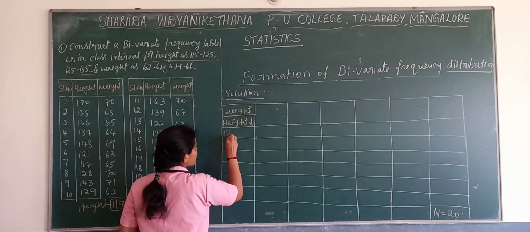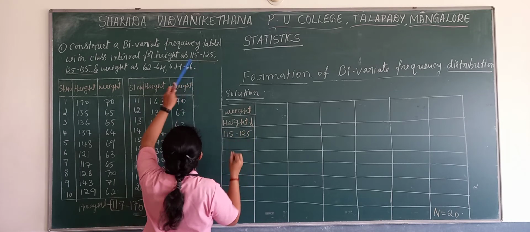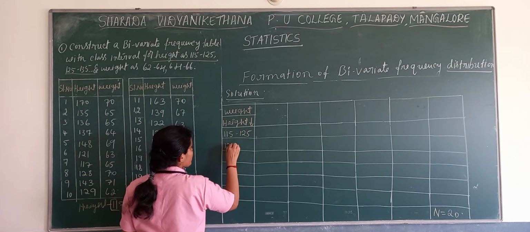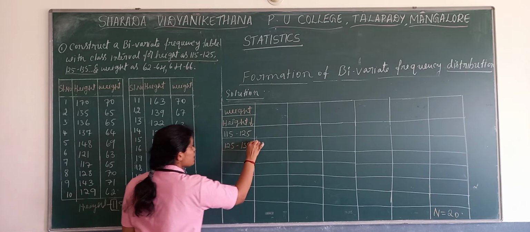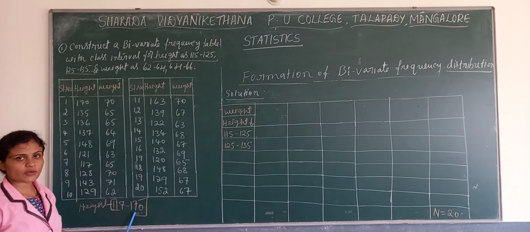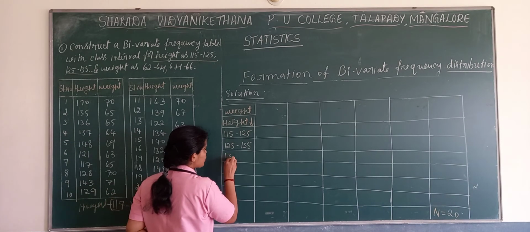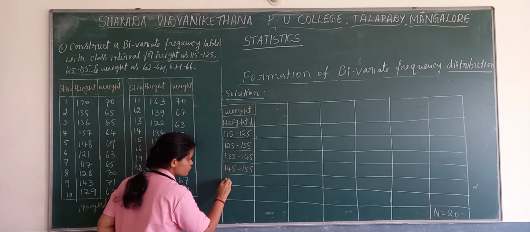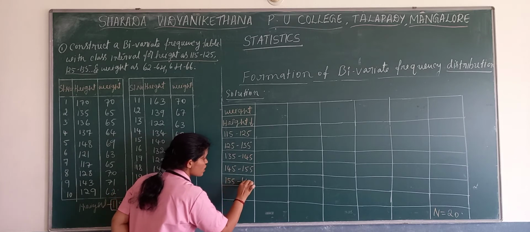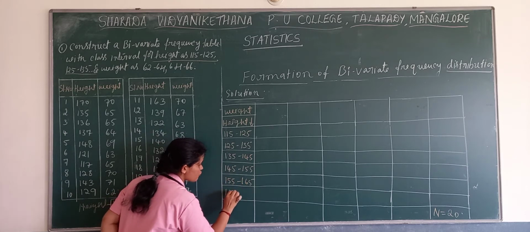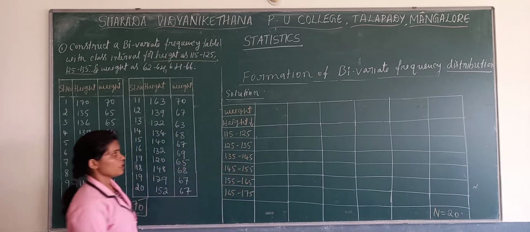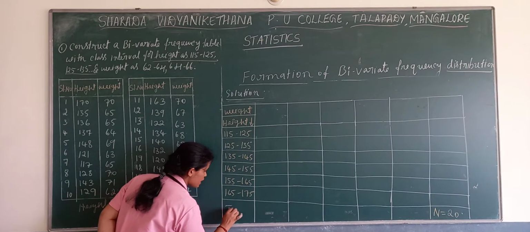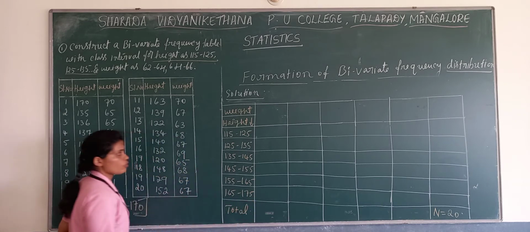So 115 to 125, next 125 to 135. Till where do we need to go? The largest value is 170, so we need to end with 175. 135 to 145, 145 to 155, 155 to 165, 165 to 175. So these are the class intervals. Then the total frequency, what do we get?